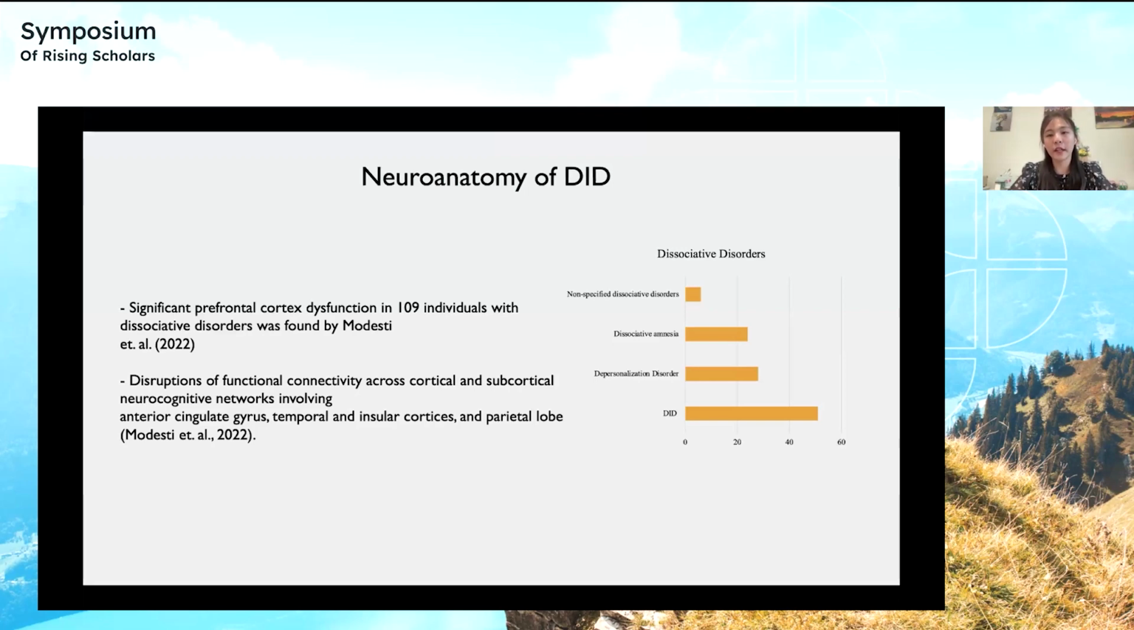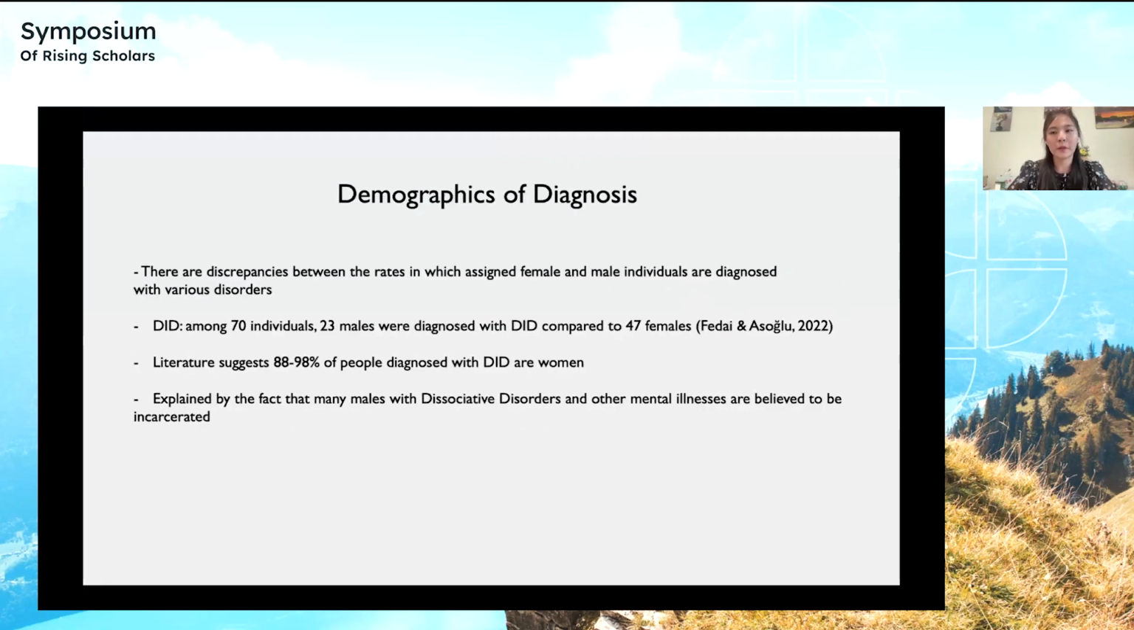And in the graph on the right, you'll see the various people with the various disorders in this. To continue with the demographics, there are great discrepancies between the rates in which assigned female and male at birth individuals are diagnosed with these various disorders. For example, within a Turkish study, among 70 individuals, only 23 males were diagnosed with DID compared to 27 females.